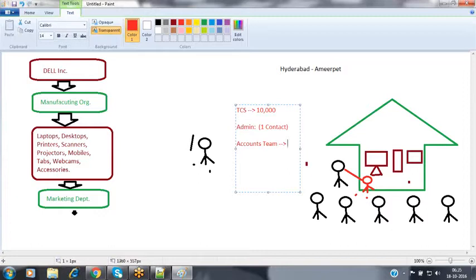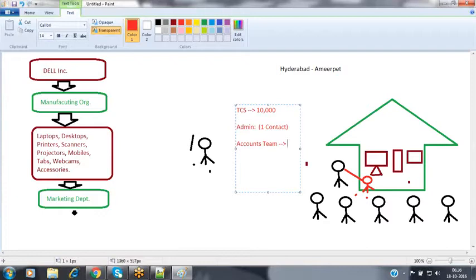So we are contacting the Dell people, because Dell has more service centers, and along with that, they have assured that they are ready to provide the service to us on site. They will come to our organization and provide the service immediately. Because of that assurance, we are going for the Dell organization to buy those products.